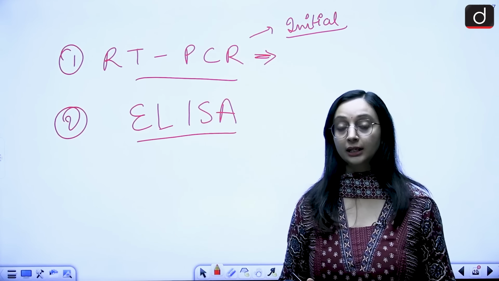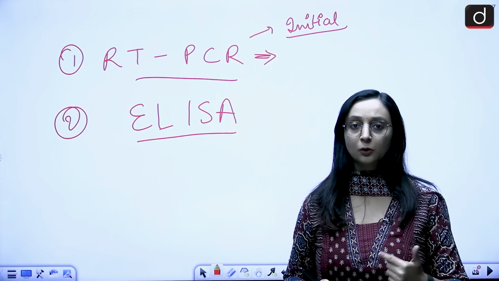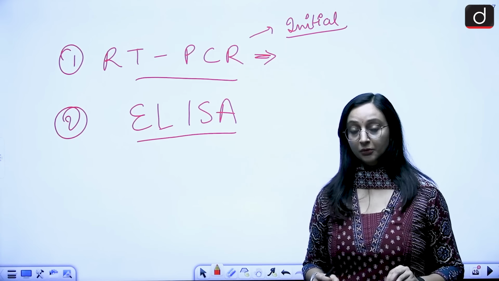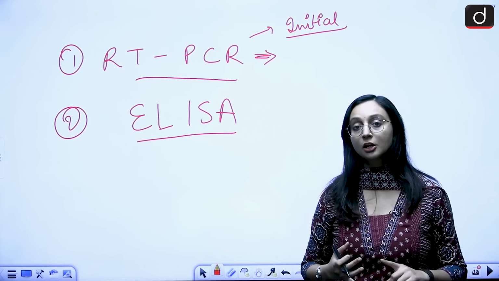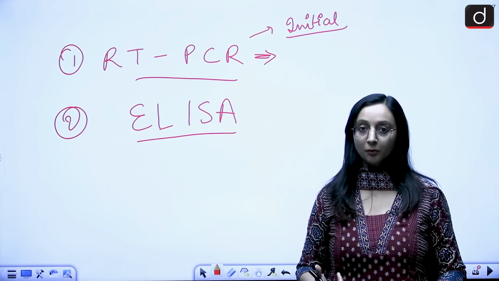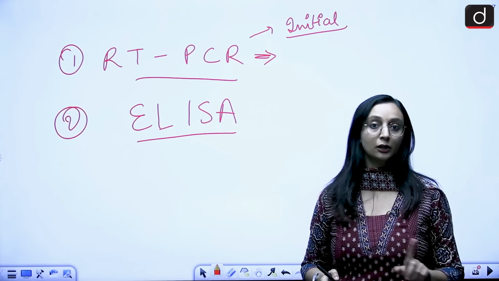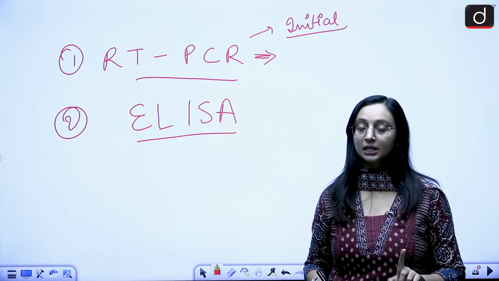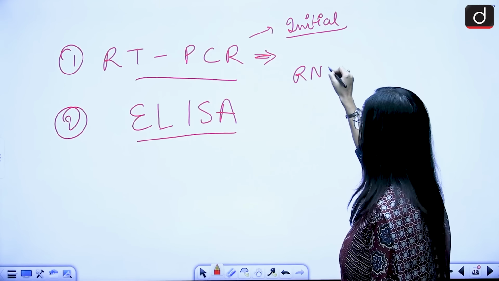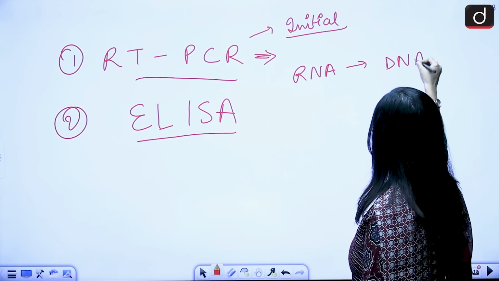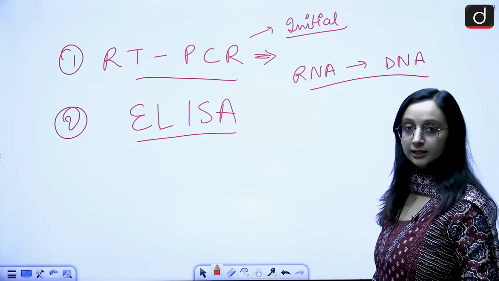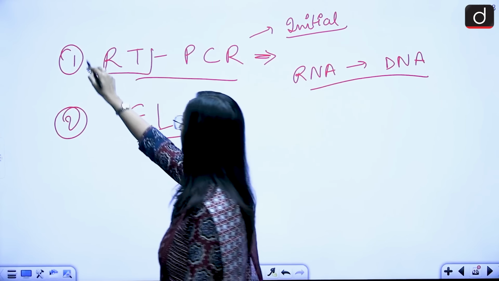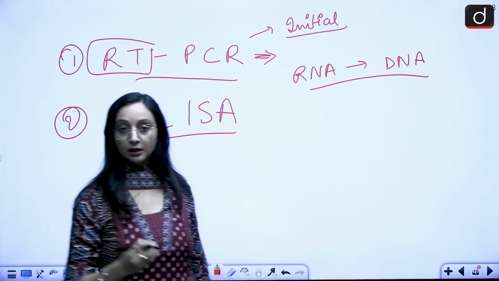So what do we need to do? We need to create more copies of that, or we need to amplify that so that we can detect it. Because the RNA is very limited in number, the detection becomes difficult. So in this chain reaction, what happens? We create copies of DNA and not RNA because it is easier to make copies of DNA. So in the first step, we actually convert this RNA to DNA. This is your reverse transcription, right? Because transcription is DNA to RNA. RNA to DNA is your reverse transcription. So first step would be the conversion of RNA to DNA.